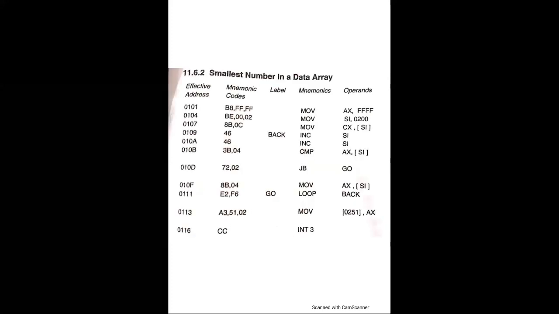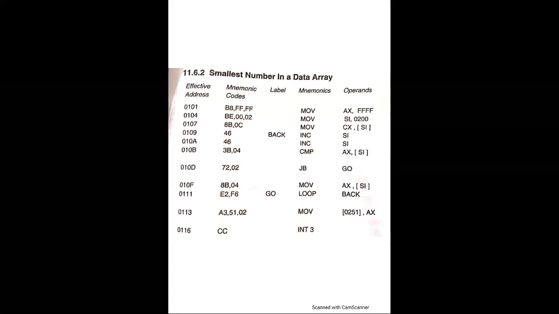Now comes the next program, smallest number in a data array. So in this program, we have started with the effective address 0101. We have the mnemonic code B8 FF FF. Mnemonic is MOV AX, FFFF. We have initialized the value for comparison.